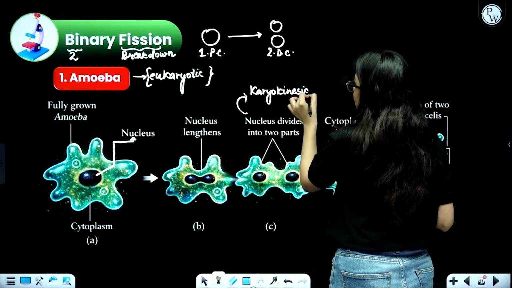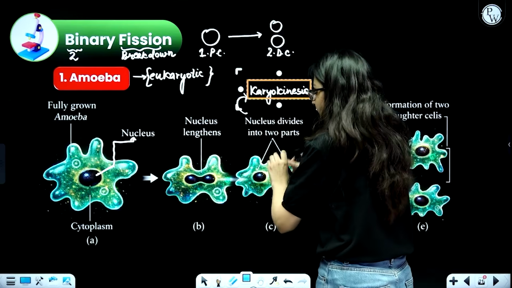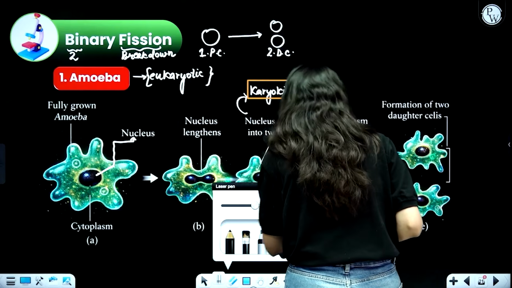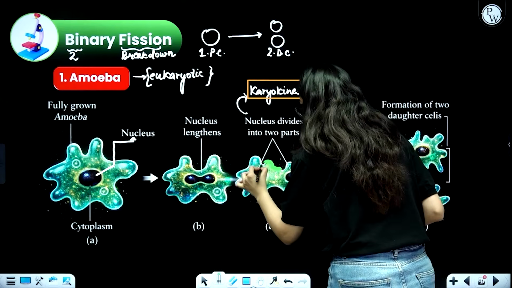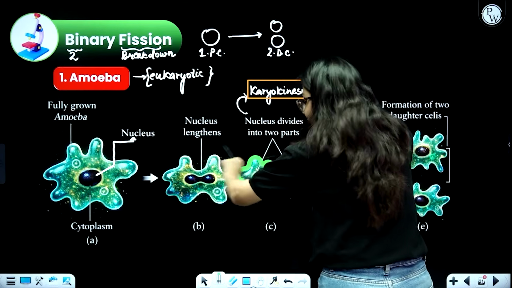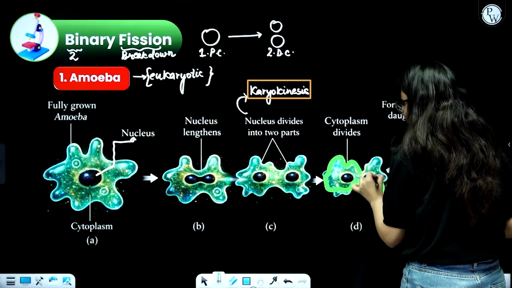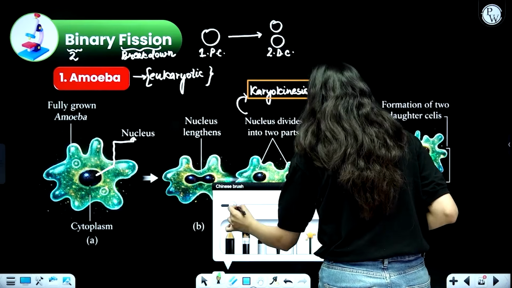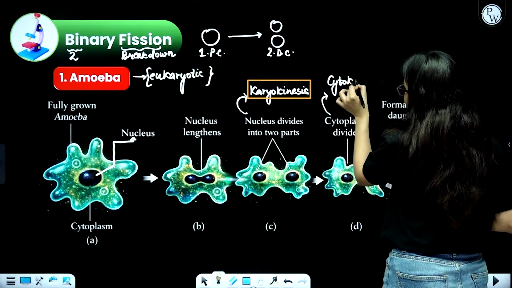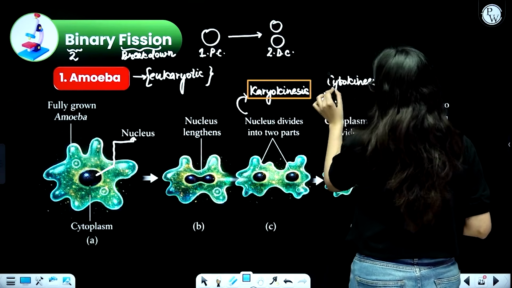Nucleus division is called karyokinesis, because karyo means nucleus and kinesis means division. So the nucleus is ultimately divided into two parts. Simultaneously, you can also observe that the cytoplasm has started dividing. The cytoplasm has also started stretching to divide into two parts. So the division of cytoplasm is also called cytokinesis. Cytokinesis means cyto means cell or cytoplasm and kinesis means division.